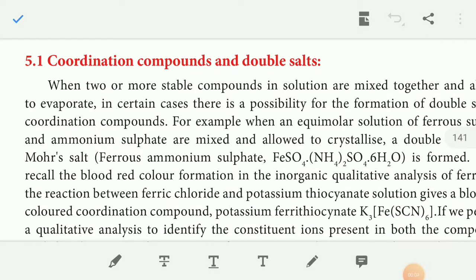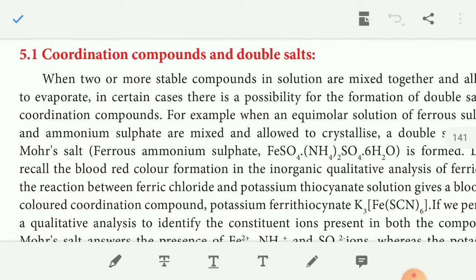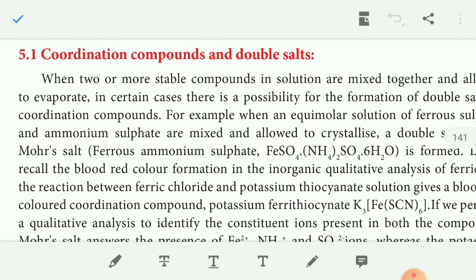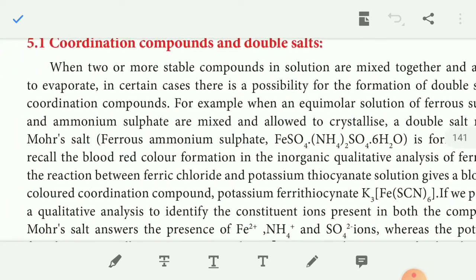When two or more stable compounds in solution are mixed together and allowed to evaporate, in certain cases there is a possibility for the formation of double salts or coordination compounds.